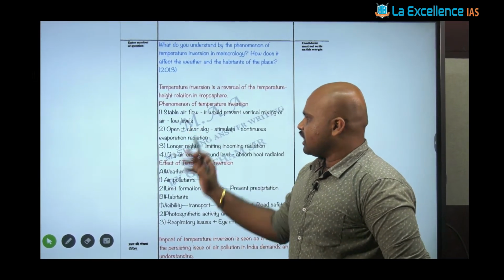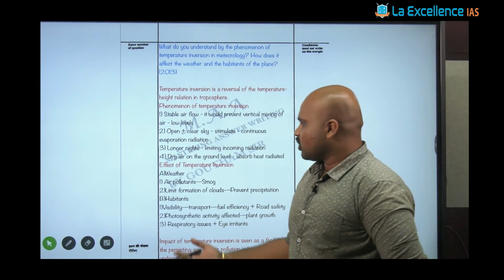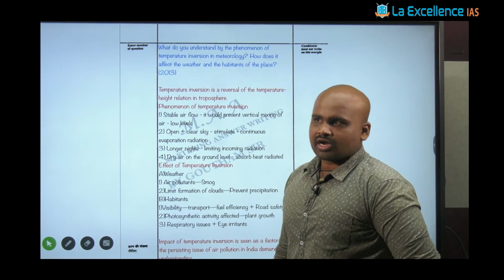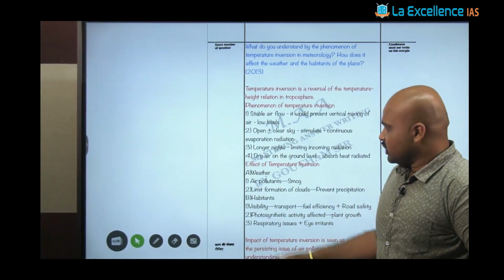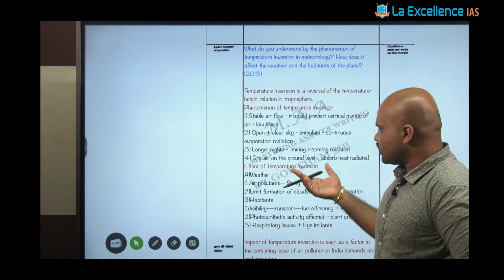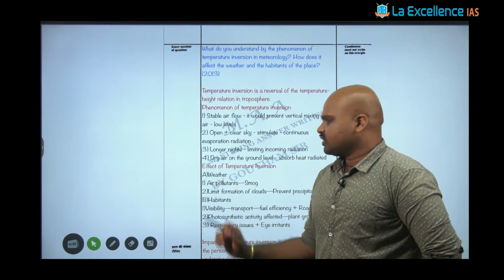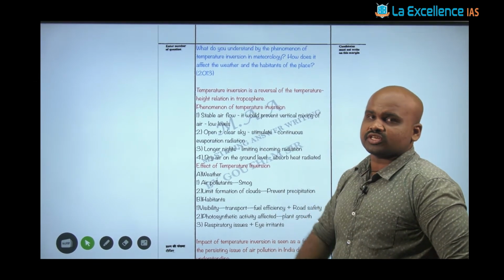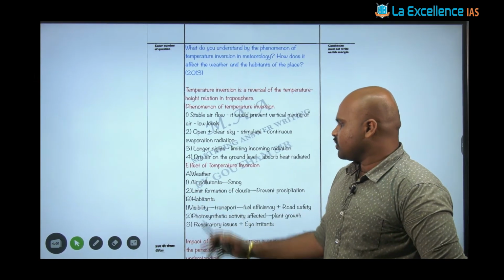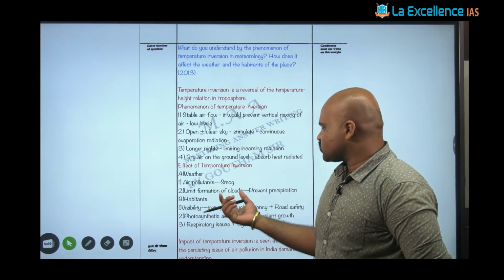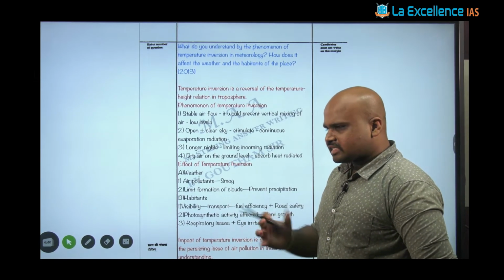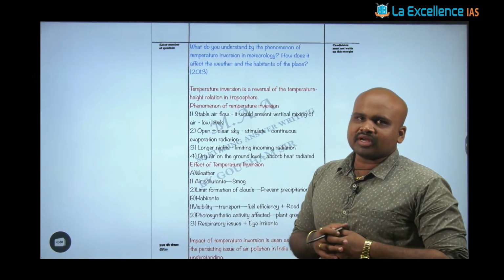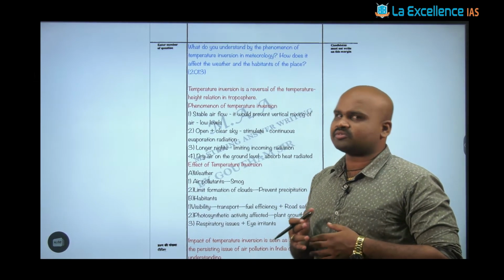The phenomenon of temperature inversion exists under certain conditions: stable airflow, clear sky, longer nights, the prerequisite conditions that I discussed. Then we see the effect of temperature inversion on the weather. There is fog formation, which results in air pollutants. Apart from that, limited cloud formation will be present, and as there is a non-conducive condition for condensation, precipitation will be absent.